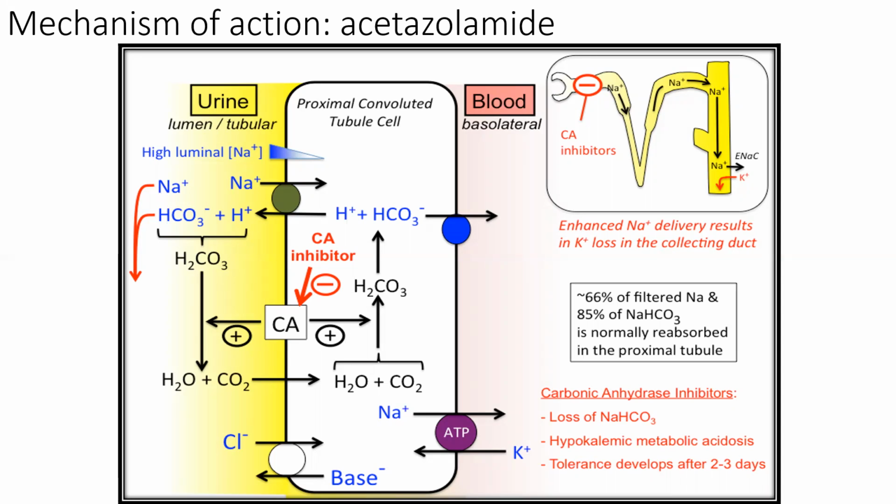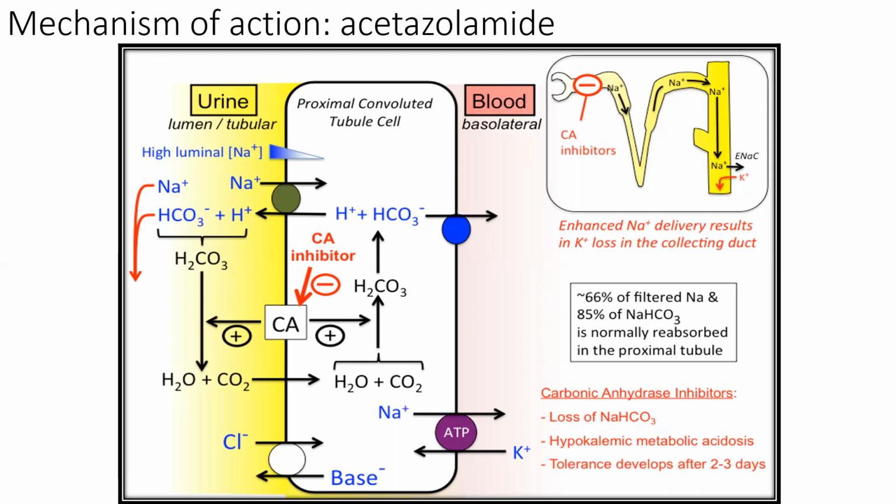So it goes with a special transport, called the sodium proton transport. Then the luminal sodium goes into the cell and goes through the basolateral membrane by a special transport to the interstitial fluid and then into the blood.